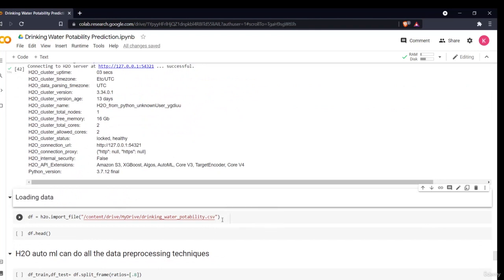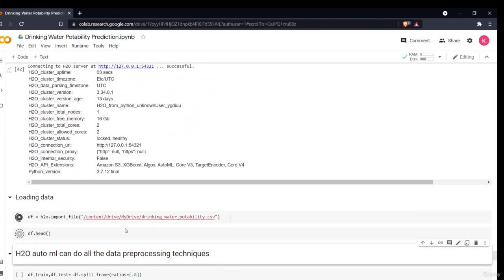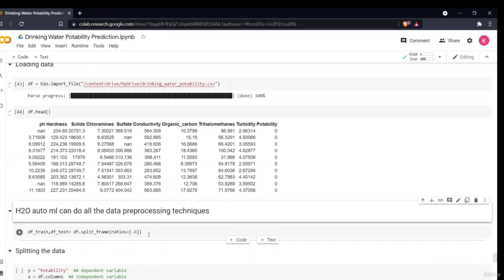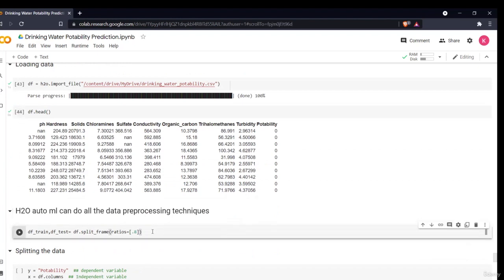So now the very first thing is to load our data. To load our data, you have to use h2o.import_file. You cannot read from pandas. In this you have to use h2o.import_file. The function will be the same. You just have to copy the link and paste it here in h2o.import_file. This is my file. Also, H2O AutoML can do all the pre-processing techniques we did earlier, so we don't have to do that here.